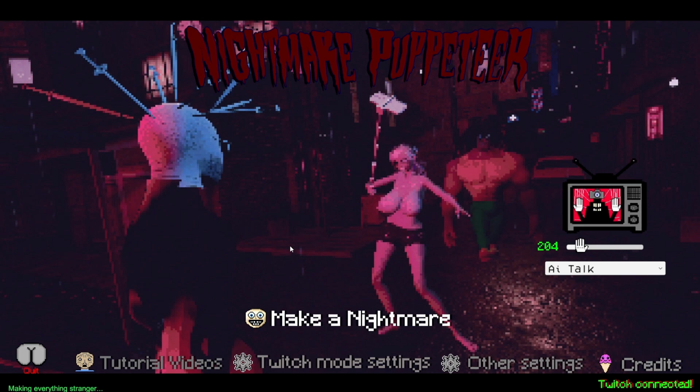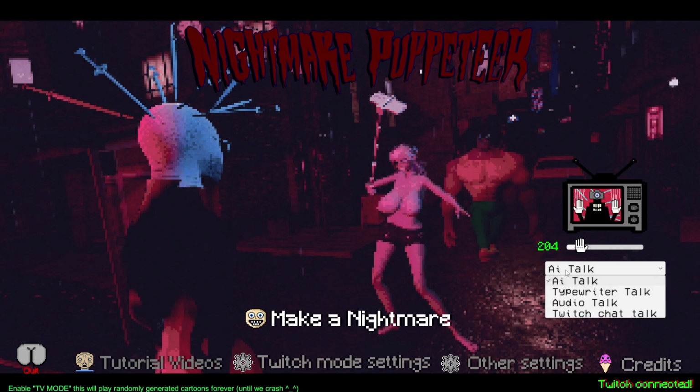So the main thing in this one is a typewriter. I'm going to show you how to use that after, but I made some improvements to TV mode, which is this right here, which is to generate randomized, AI generated cartoons, including AI dialogue. To do that, I added this pop-up. You have a couple different options for the dialogue for TV mode. AI talk will be totally AI generated. You don't have to do anything. Let's go look at that so you can see.